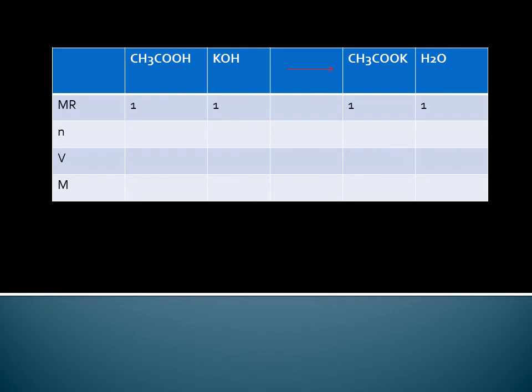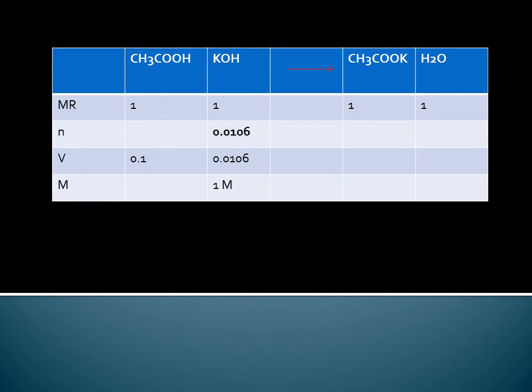Let's fill in the chart with the information that we know. We know the concentration of potassium hydroxide, which is 1 M, and we also know the volume of potassium hydroxide, which is 0.0106 liters, which we found from the experiment. And also we know the volume of acetic acid, which is 0.01 liters. Also, I converted all the milliliter volumes into liters.